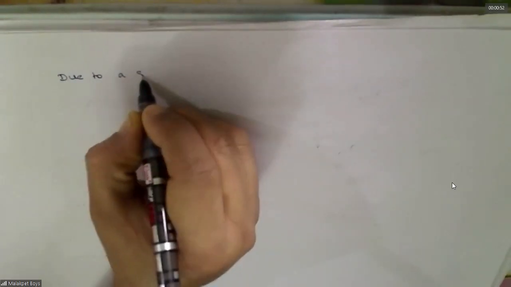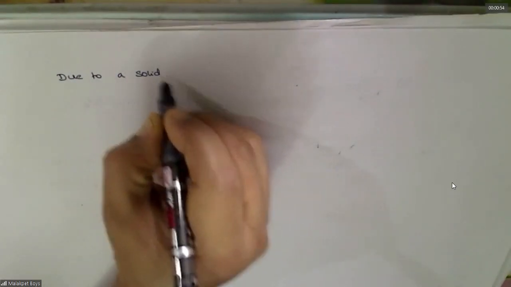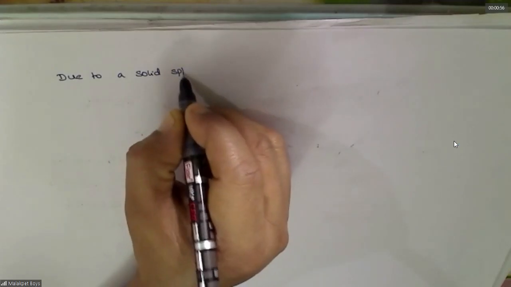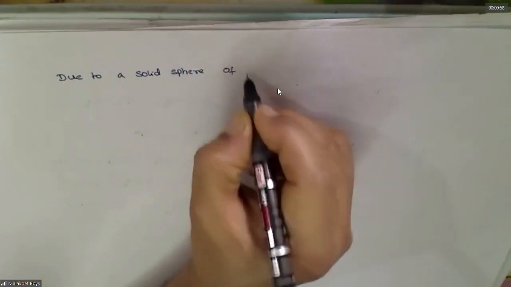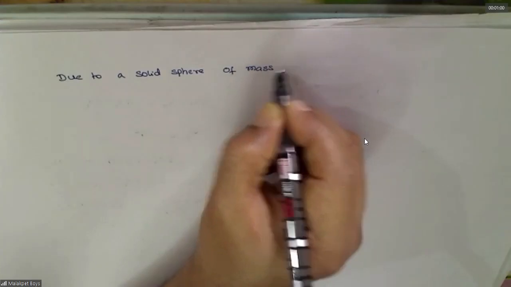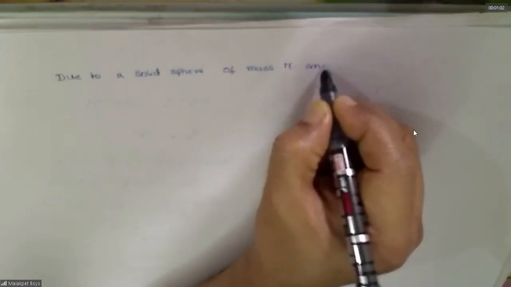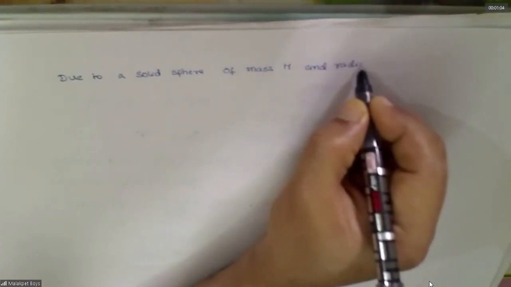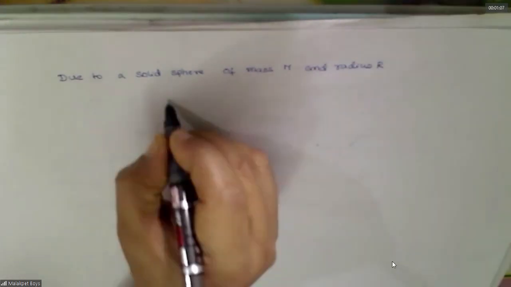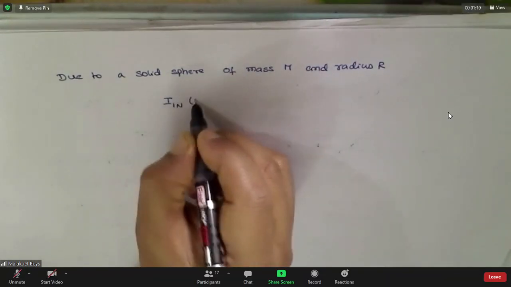The last part which we have proved, we'll just recollect what we learned in the last class. We have seen the field due to a solid sphere of radius r. What is the intensity inside?